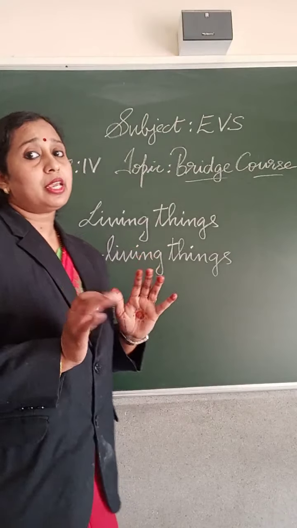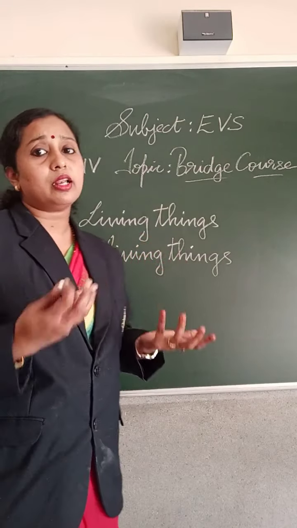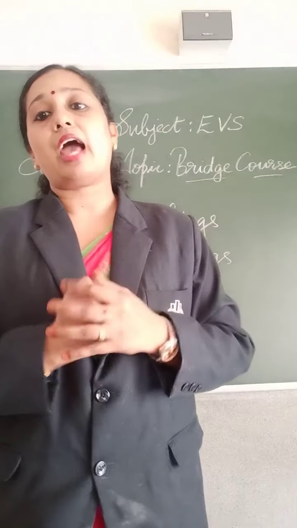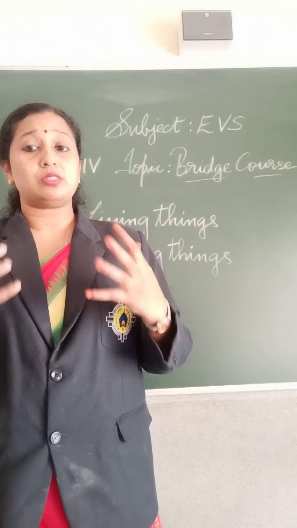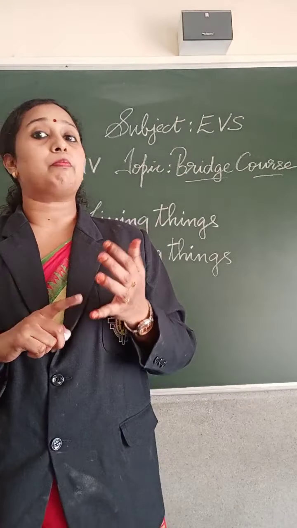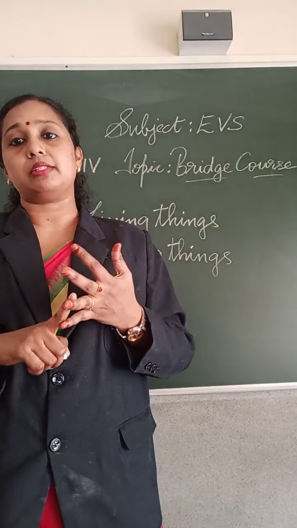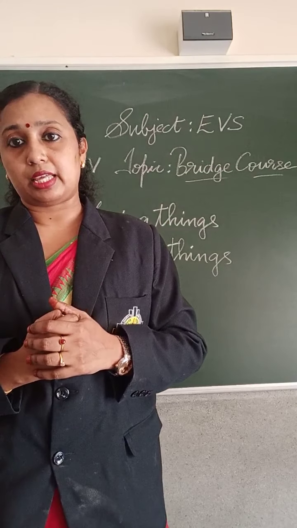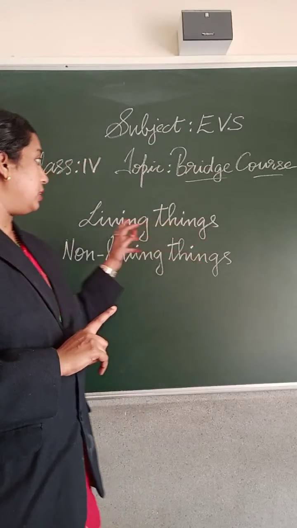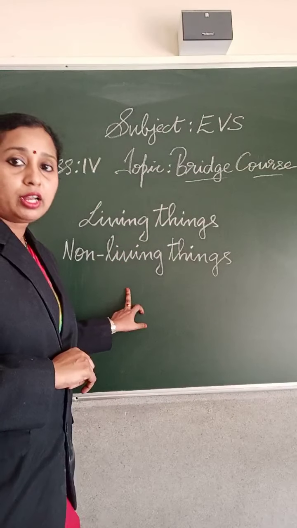So first we will study about living things. What are living things, children? Yes, the things which have life, isn't it? The things which have life are known as living things. The examples are plants. All plants and animals come under living things.